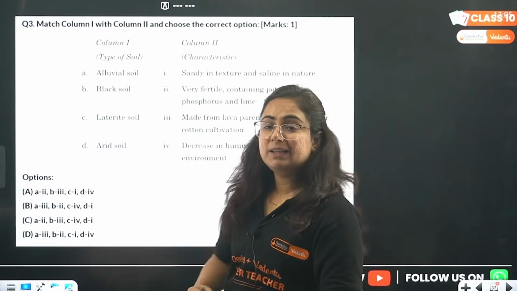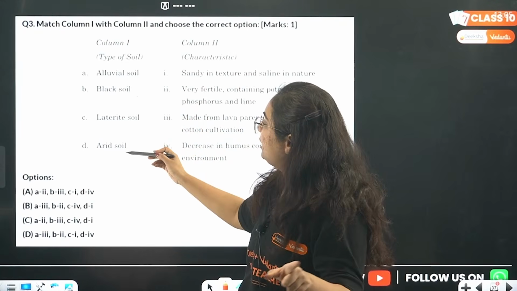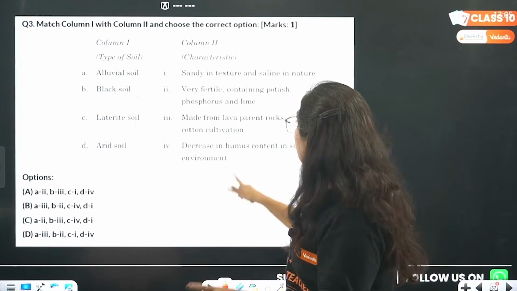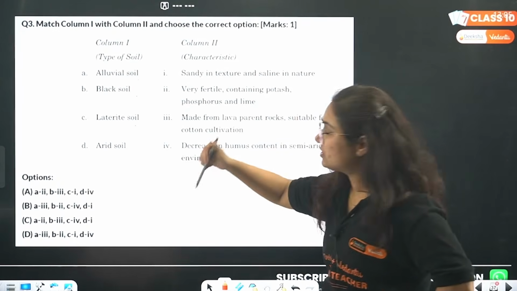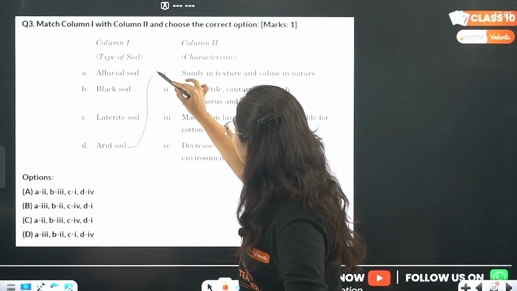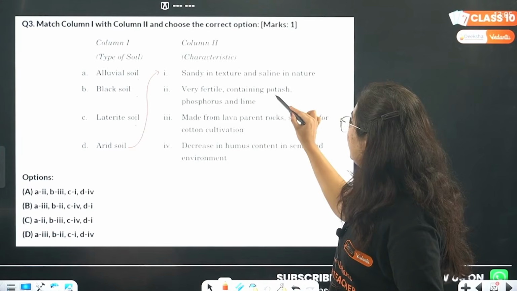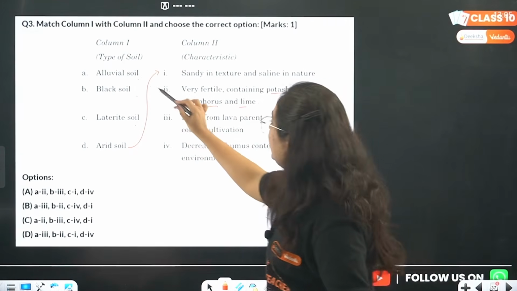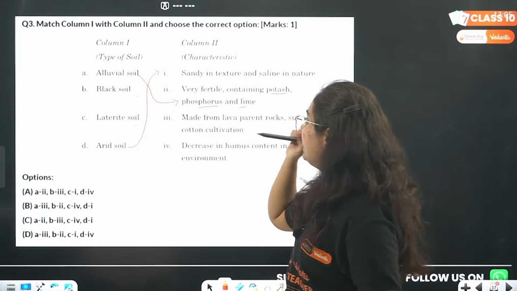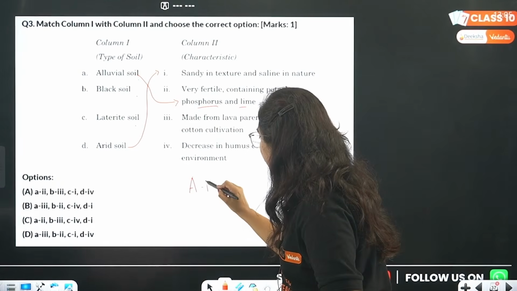Column 1 contains types of soils like alluvial soil, black soil, laterite soil, arid soil. Column 2: sandy in texture and saline in nature. Which is sandy in texture and saline in nature? Obviously, arid soil. Very fertile, containing potash, phosphorus and lime. Adequate proportion is only and only available in alluvial soil, and hence your A goes with 2.